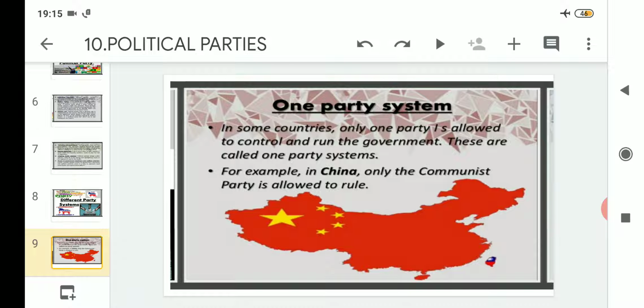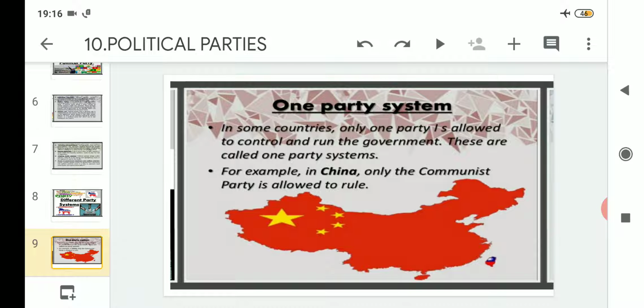So under a one party system, the system in which only one party is given the power to rule the country, there are no other options of having political parties in that country. Only one particular party will be given the responsibility to run the government.